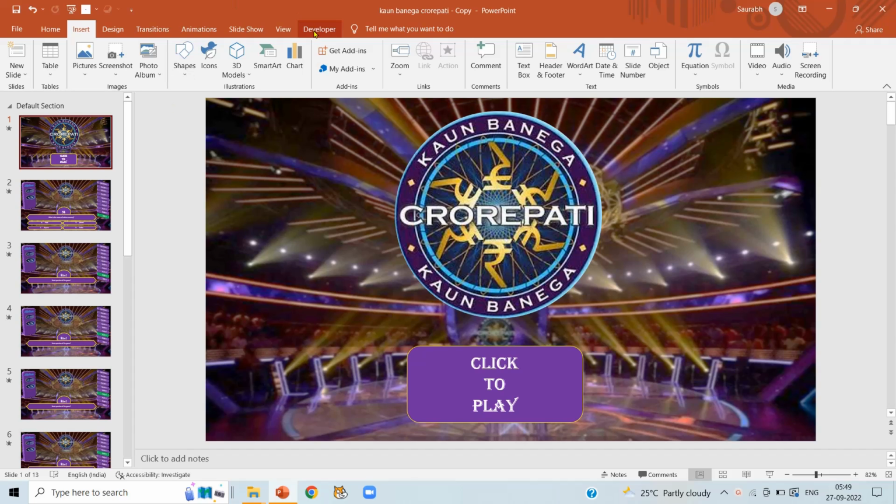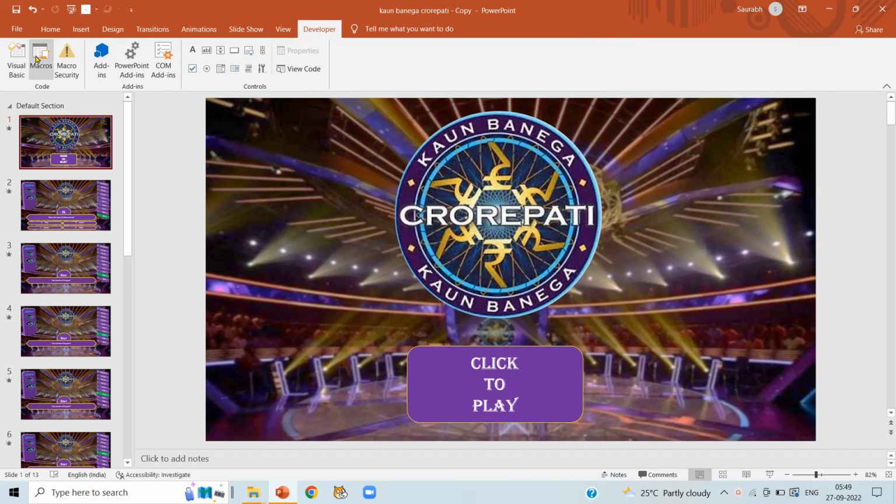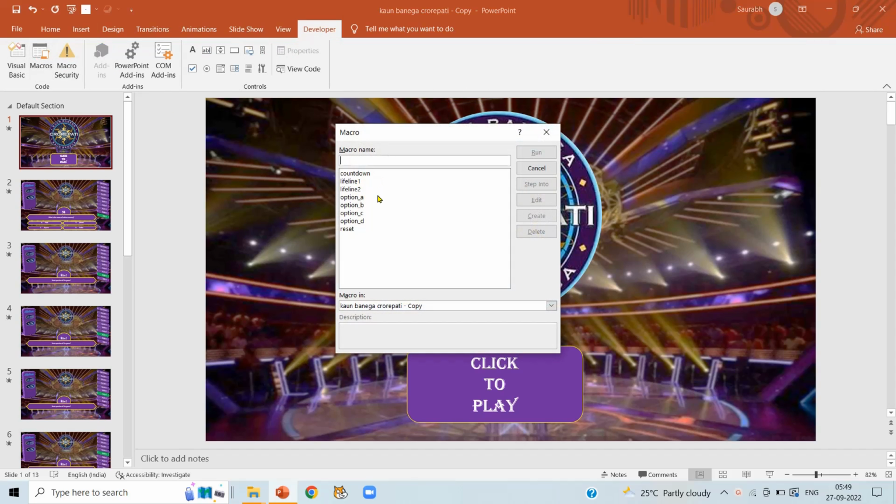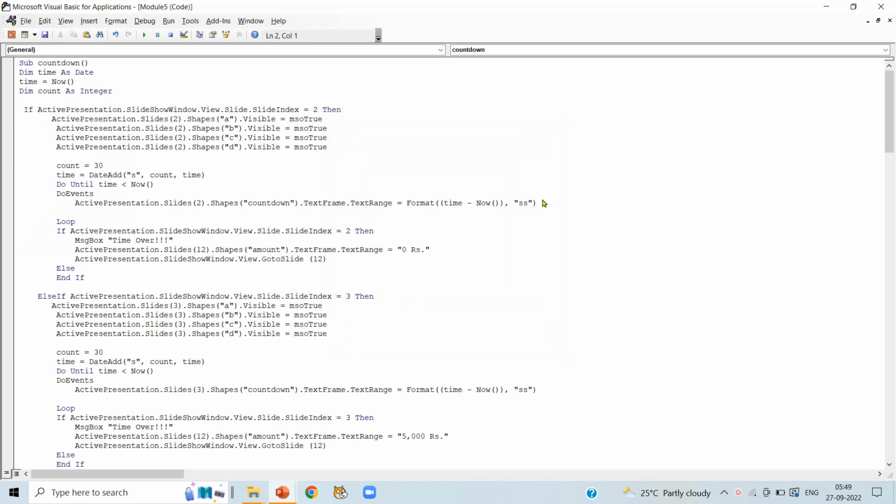It's time to code for lifeline 4. For that, click on developer, macros and click on countdown. Edit. Now go to the end of the code.